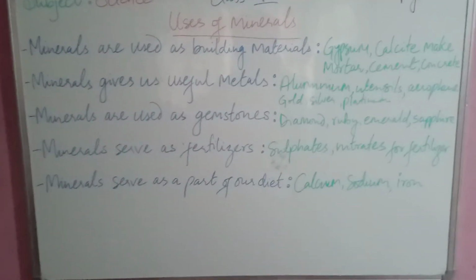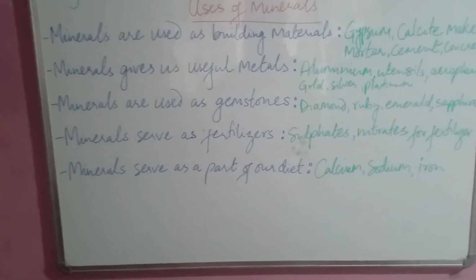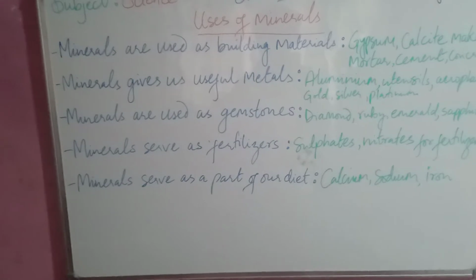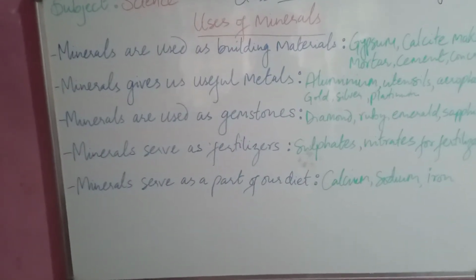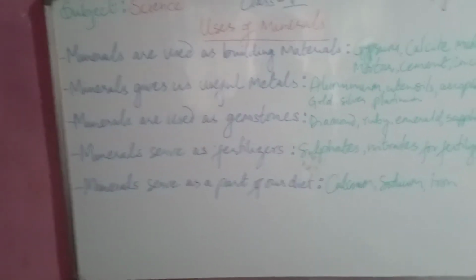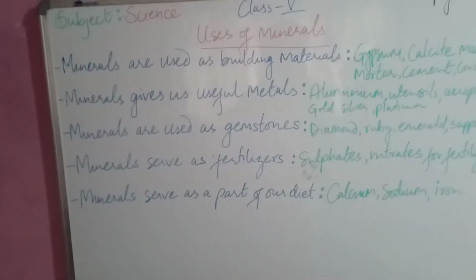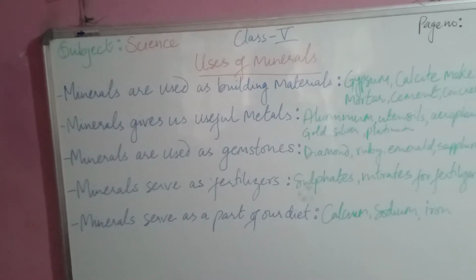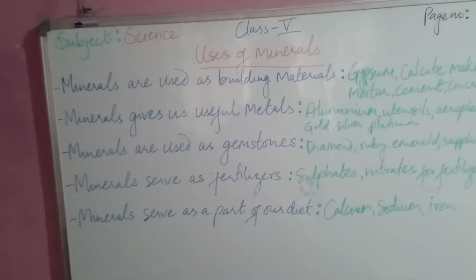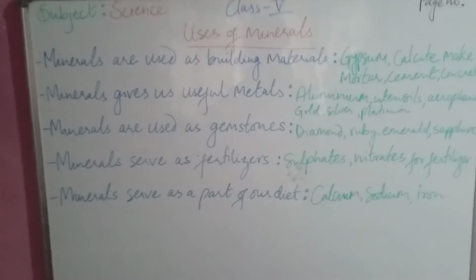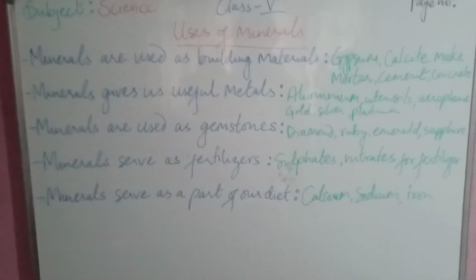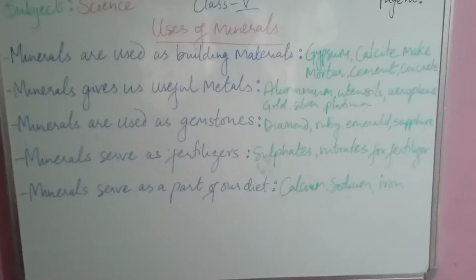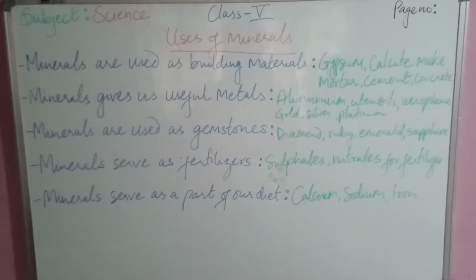Then we have minerals serve as fertilizer. Some minerals such as sulfate and nitrates are added to soils as fertilizer. Fertilizers help plants to grow better. Rock salt, chalk, and talcum powder are obtained from minerals too. So minerals are also used in fertilizers by farmers, okay, so that the plant can grow better.